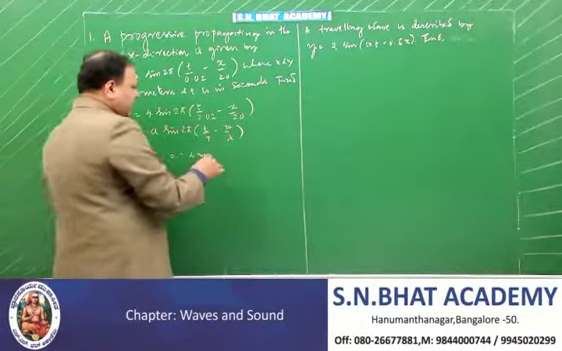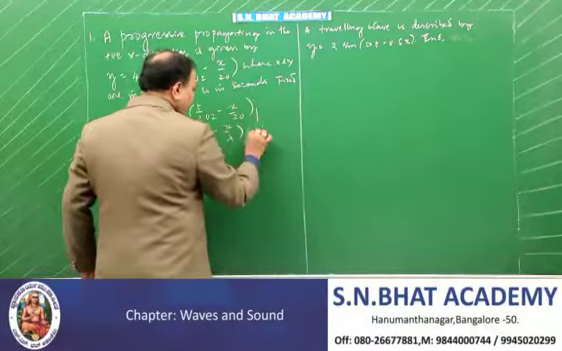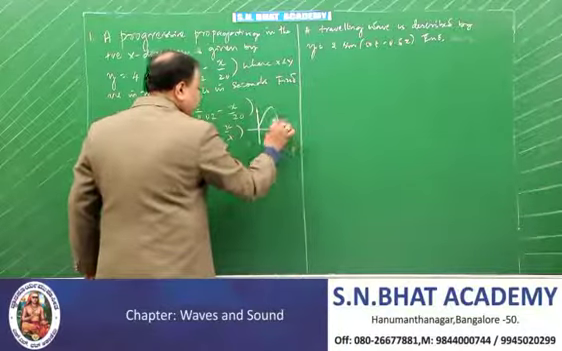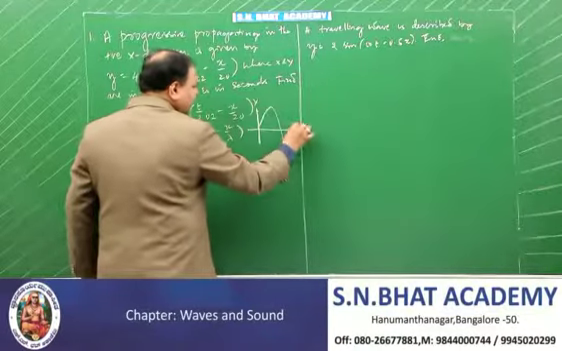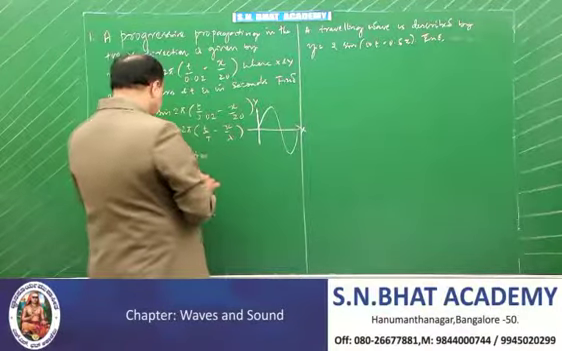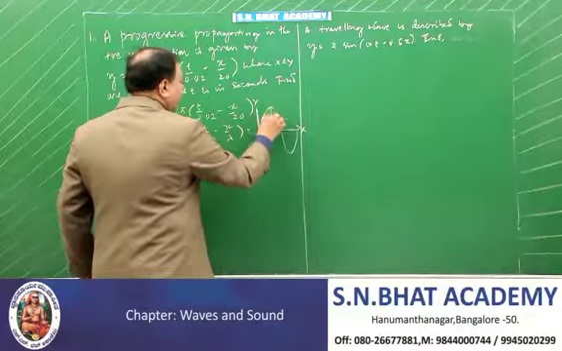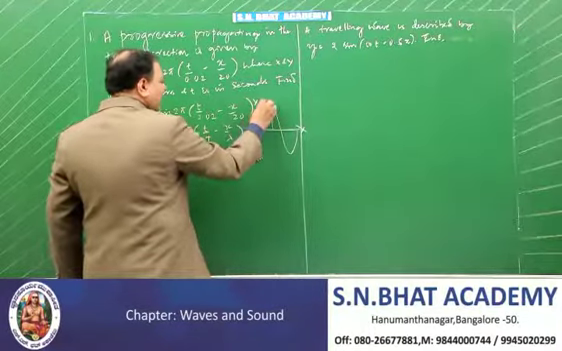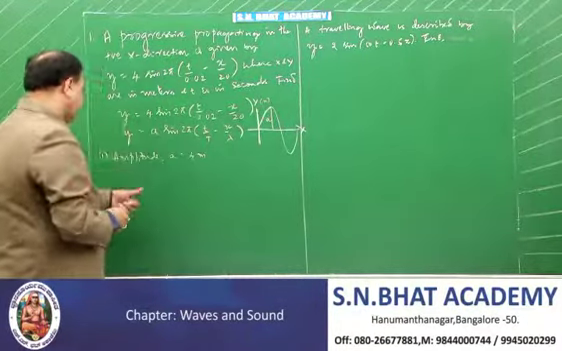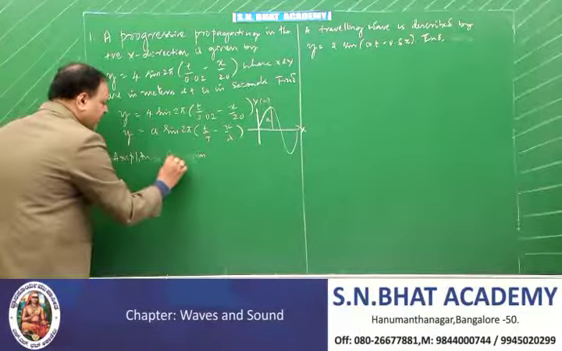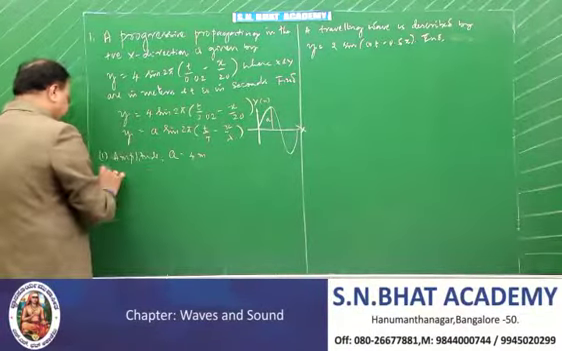See, first you must remember this wave format. Here it is the y-axis, here it is the x-axis. You know that amplitude a is parallel to the y-axis. What is the unit of y? Meter. He has said it is in meter. Therefore, the unit of your amplitude is a is equal to 4 meter.